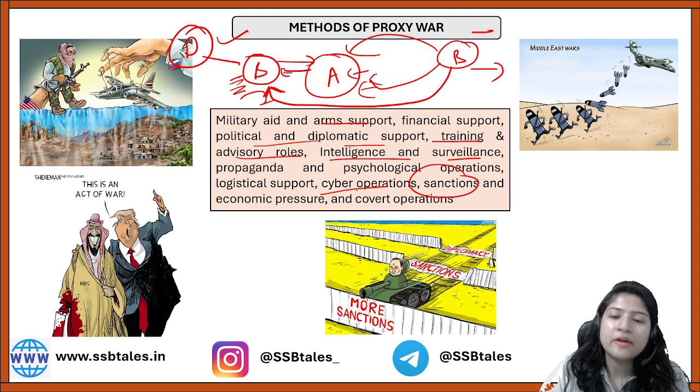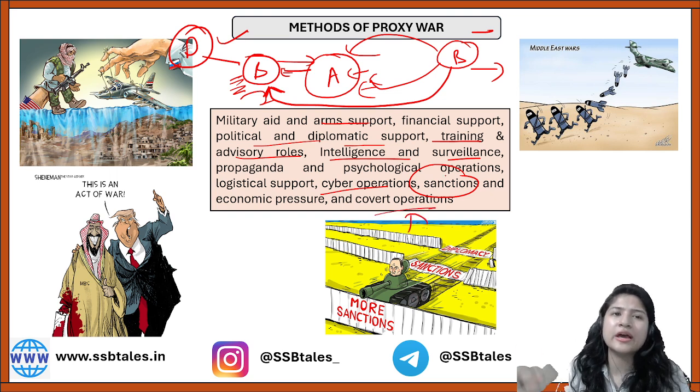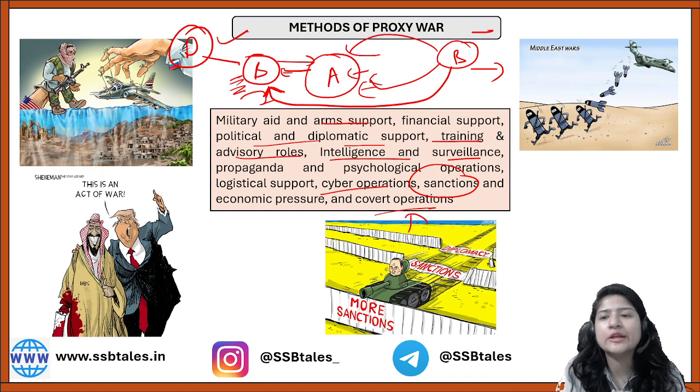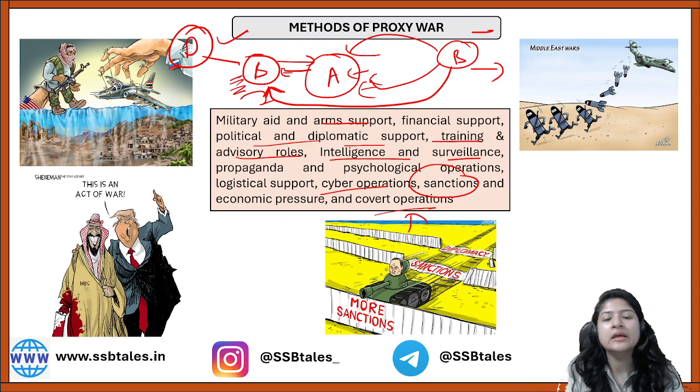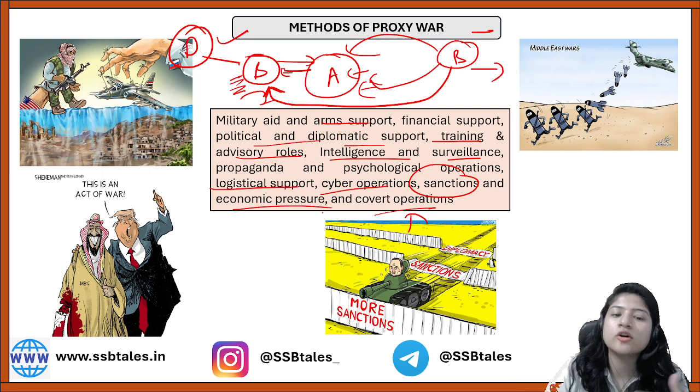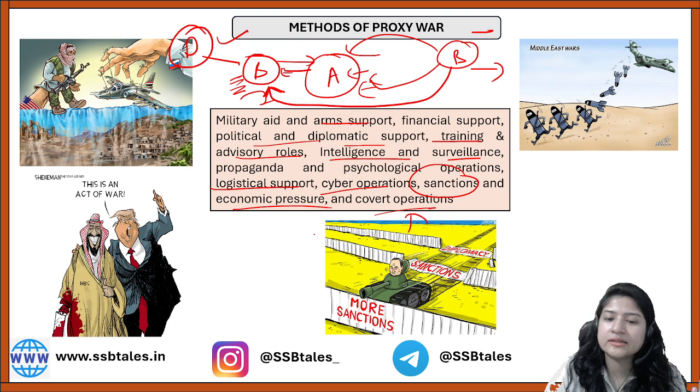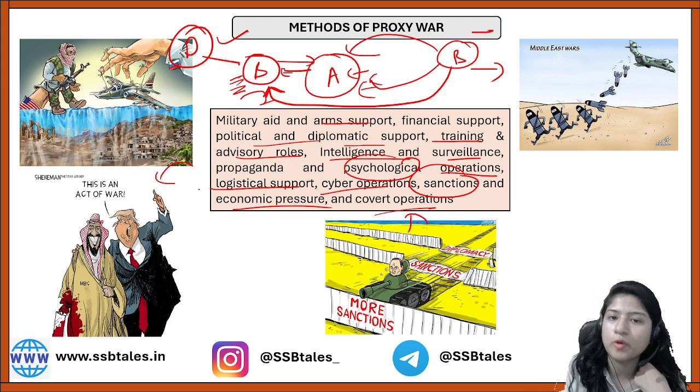Apart from that, there can be some covert operations. Covert operation means espionage can be done, or maybe any such covert military operations can be run, right? So these things can be done, okay. Logistic support can be provided, economic pressure can be applied, and instigating psychological operations can be done, right? So these are some of the methods of proxy wars.